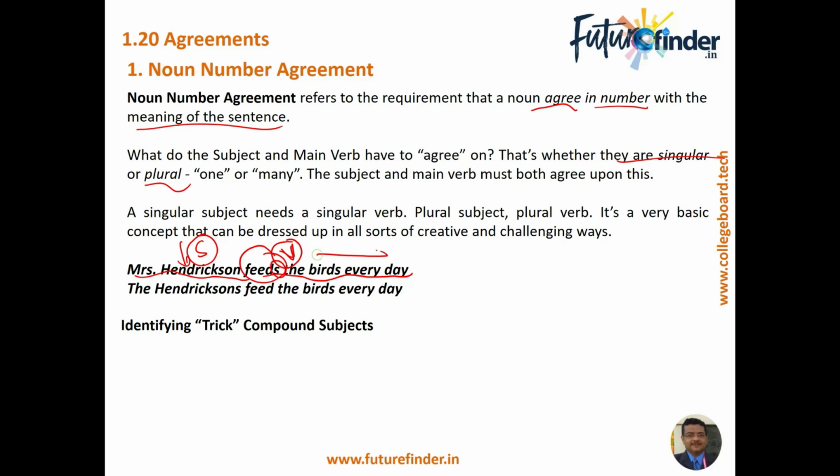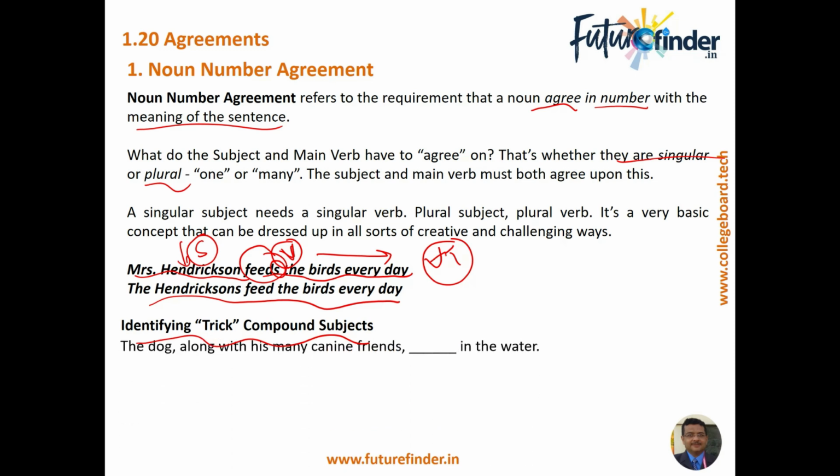We have already done this when we dealt with the verb tenses, right? You can refer back to the verb tenses. But SAT would hardly present such simple sentences. It will trick you with compound subjects. So let's see some SAT examples and how SAT basically treats the noun number agreement.